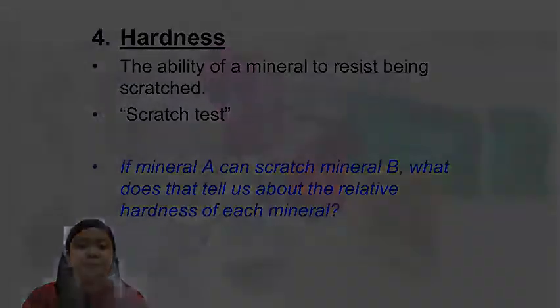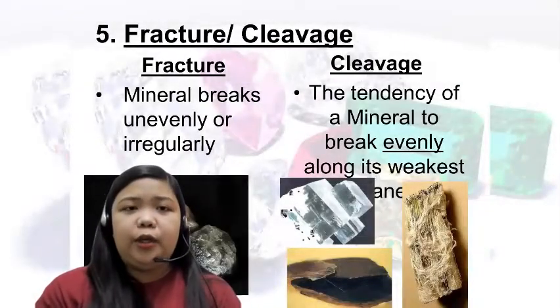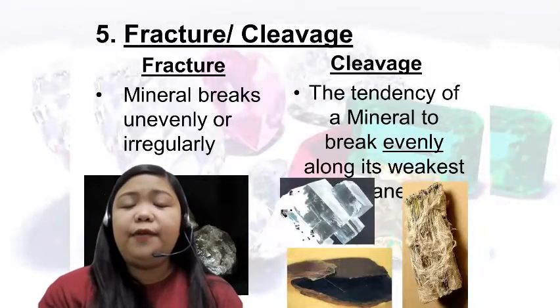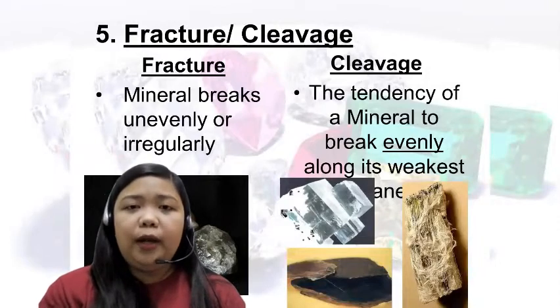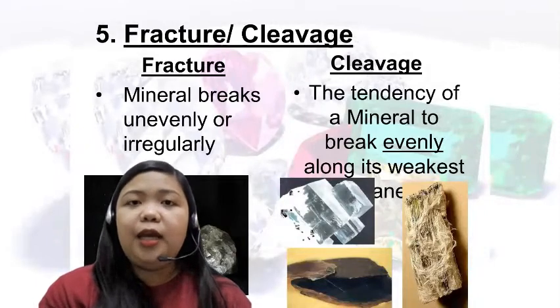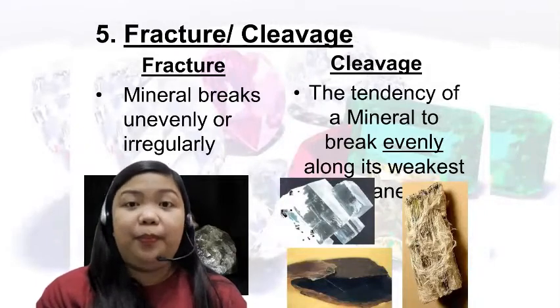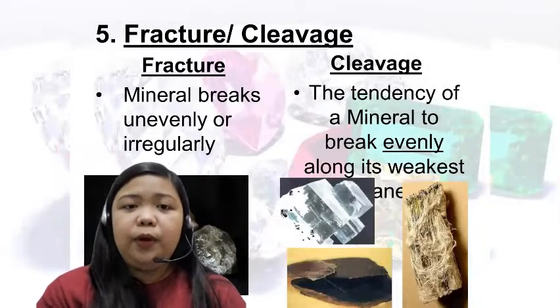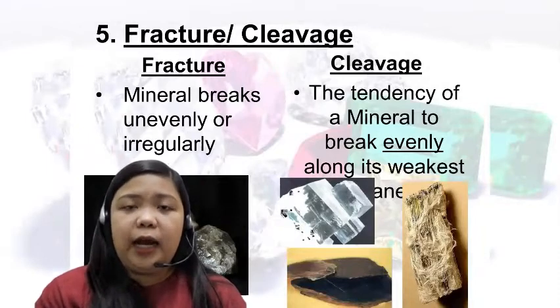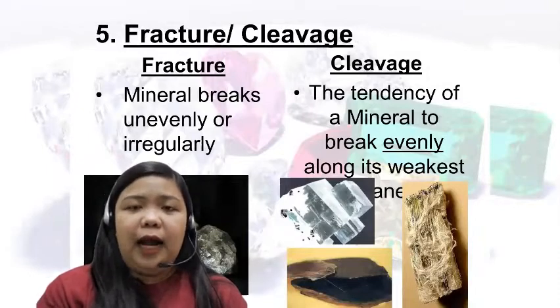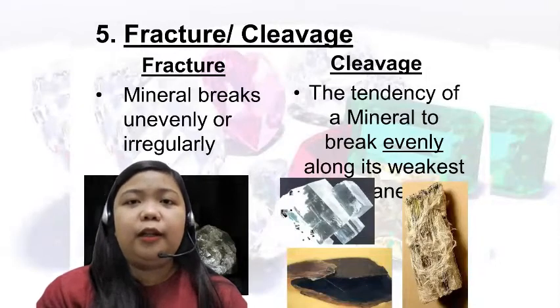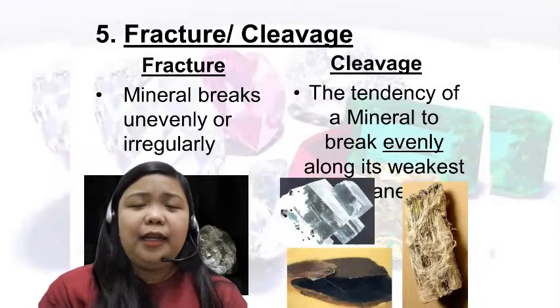Next, number 5. Number 5 is fracture and cleavage. So what is fracture and cleavage? Okay, let's read the definition of fracture. Fracture: the mineral breaks unevenly or irregularly, while cleavage is the tendency of a mineral to break evenly along its weakest plane. So, from their definition, we can say that fracture and cleavage have one thing in common, and that is the characteristic or the tendency of a mineral to break. But are they the same or not?